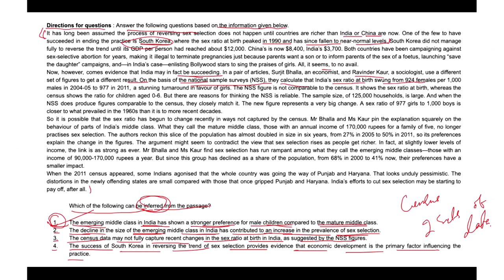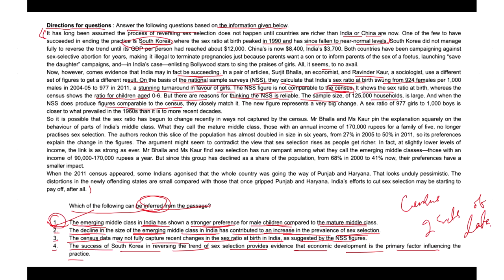The NSS figure is not comparable to the census, right? It shows the sex ratio at birth, whereas the census shows the ratio for children at 0 to 6, but there are reasons for thinking the NSS is reliable. The sample size of 125,000 households is large, and when the NSS does produce figures comparable to the census, they closely match it, isn't it? So the new figure represents a very big change.